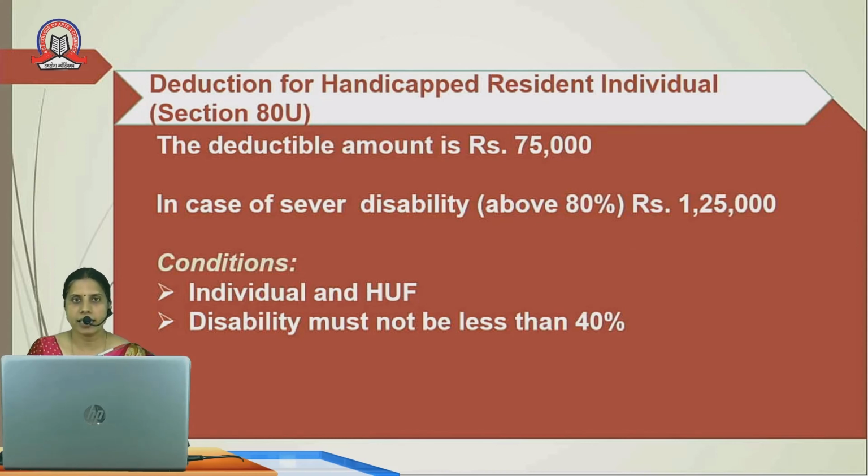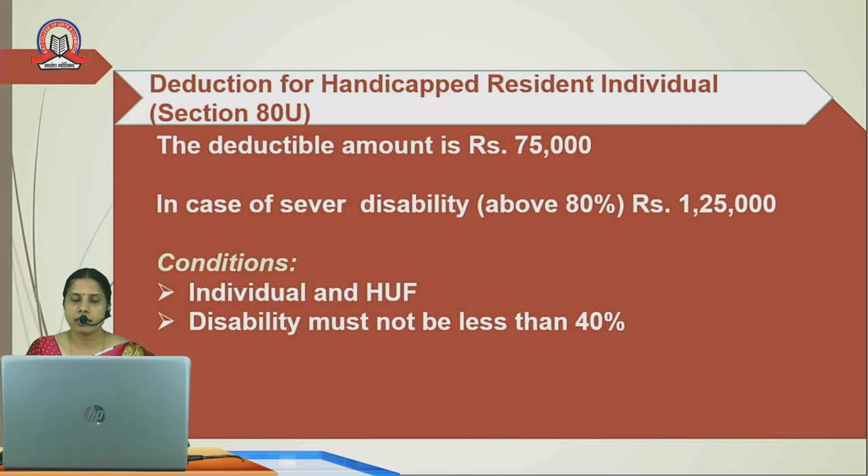When the assessee himself or herself is a handicapped person, blind or physically handicapped, in that case, out of the total gross income, the maximum allowable deduction is rupees 75,000 in case of normal disability, and if the assessee is suffering from severe disability, that is the disability is above 80%, then maximum 1,25,000 is allowed.